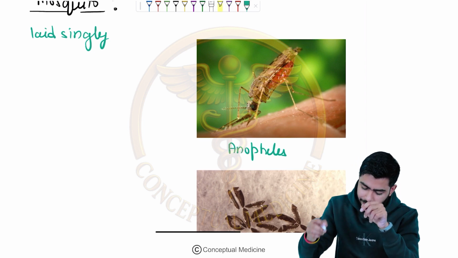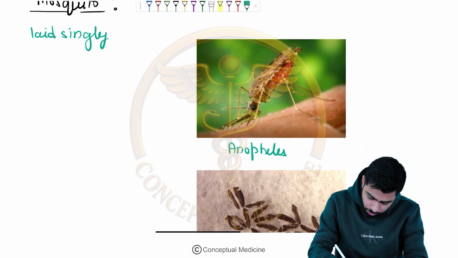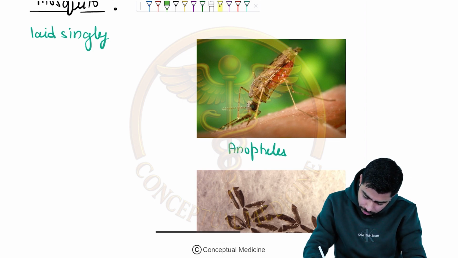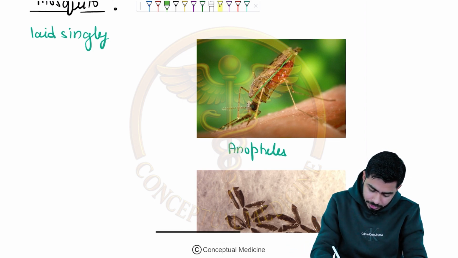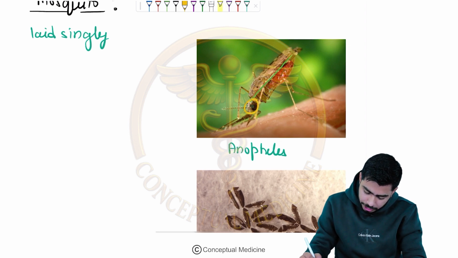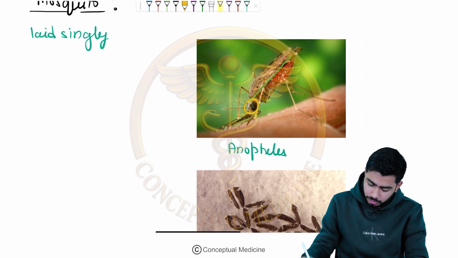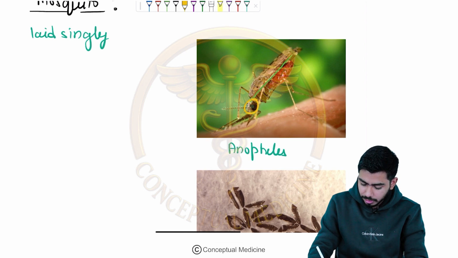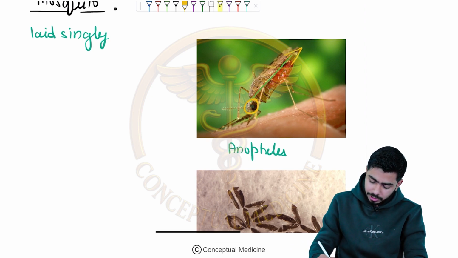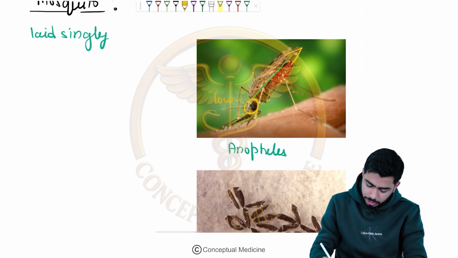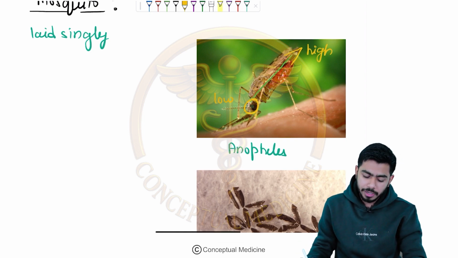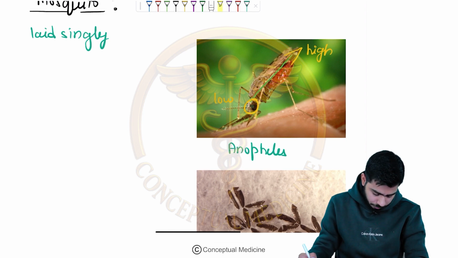And over here we can see this is the head of this mosquito and this is the rear end, and the head is on the lower side and the rear end is on the higher side. That's how we can identify this particular mosquito.